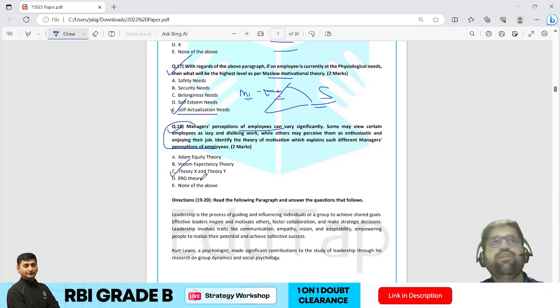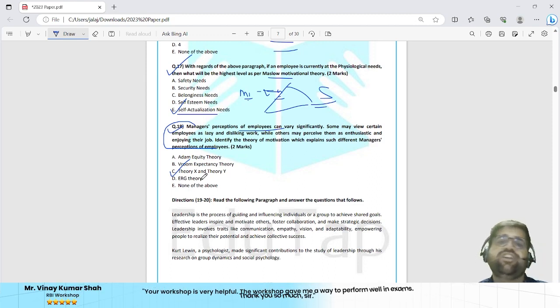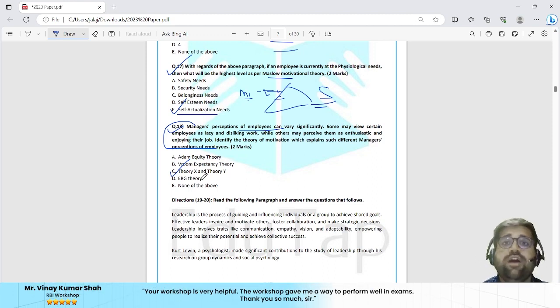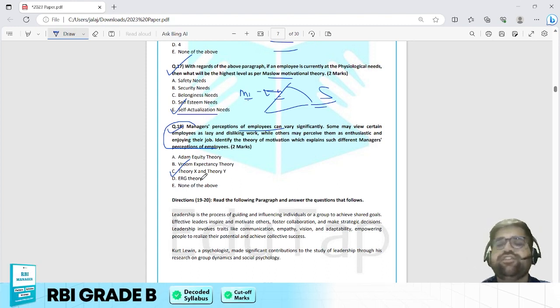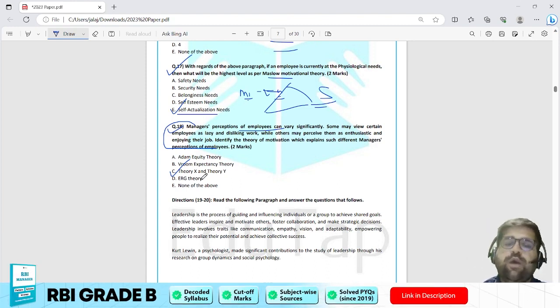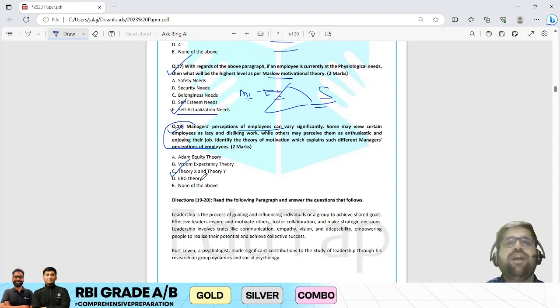Again, if you see, theory X and theory Y do not have any mention in your RBI Grade B syllabus, but this year RBI has shown that they can ask certain related topics which are not mentioned in your syllabus as well. So you have to understand that the syllabus of RBI is indicative in nature, it is not exhaustive. You have to trust the EduTap course and cover everything which we have mentioned in your course, because it's the demand of this exam.